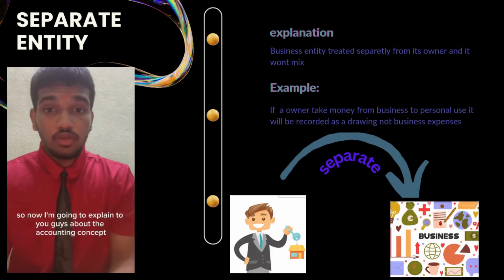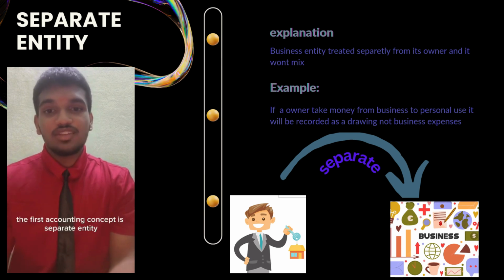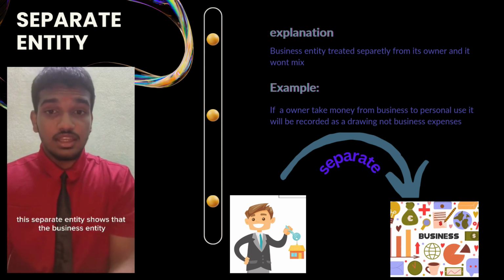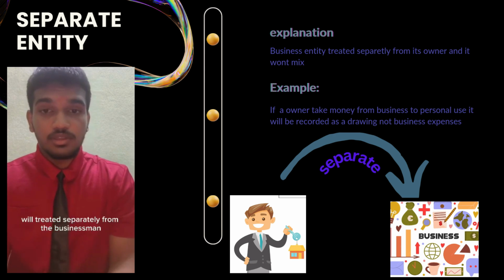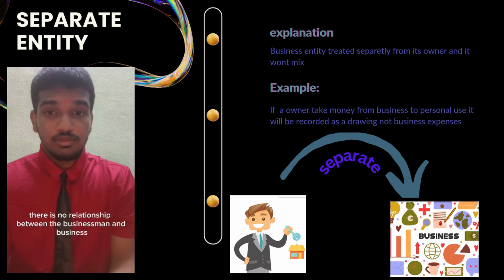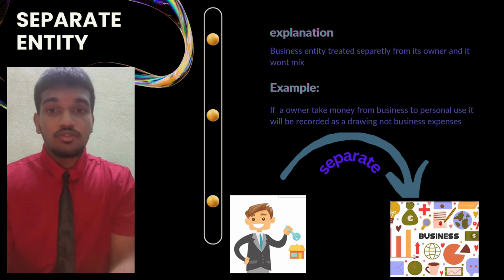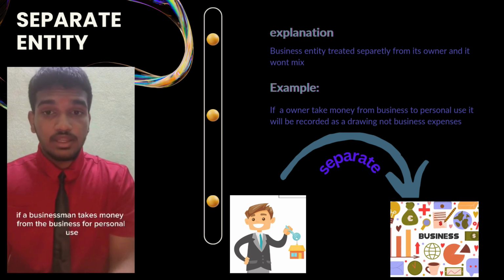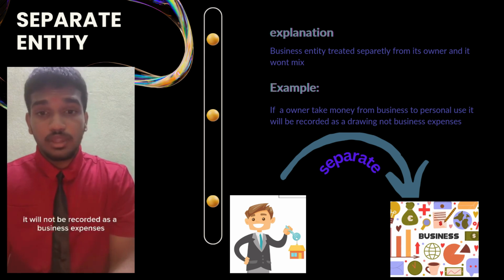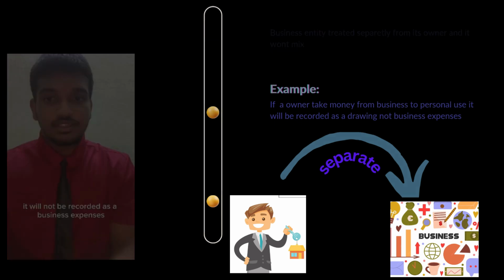So now I'm going to explain to you guys about the accounting concepts. The first accounting concept is separate entity. This shows that the business entity will be treated separately from the businessman. In simple terms, there is no relationship between the businessman and the business. For example, if a businessman takes money from the business for personal use, it will be recorded as a drawing. It will not be recorded as a business expense.